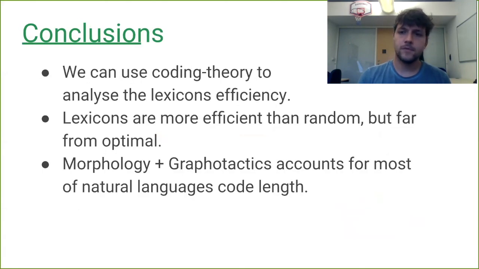And we conclude here that we can use coding theory to analyze the lexicon's efficiency. We find that lexicons are more efficient than random, but far from optimal, and that morphology plus graphotactics can explain most of the natural language's code length.